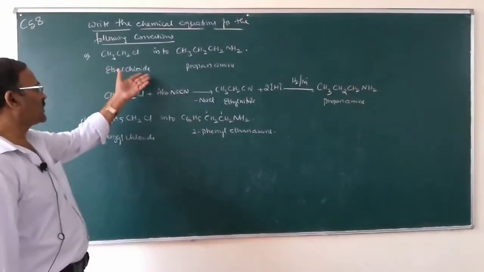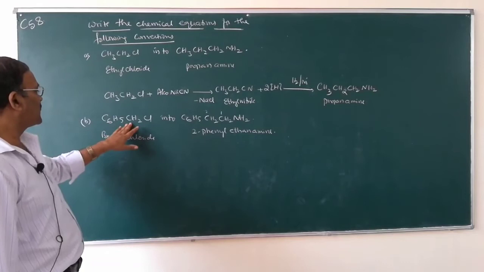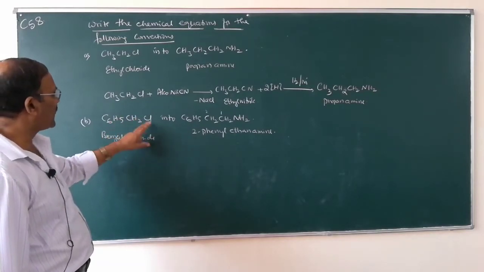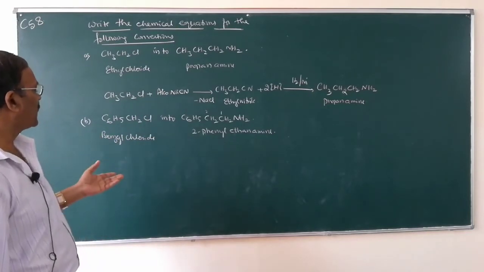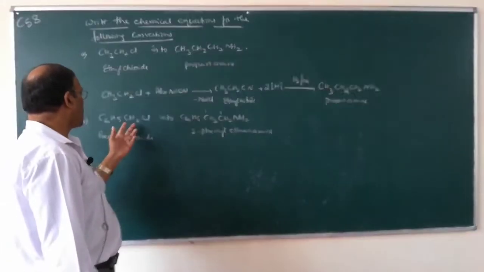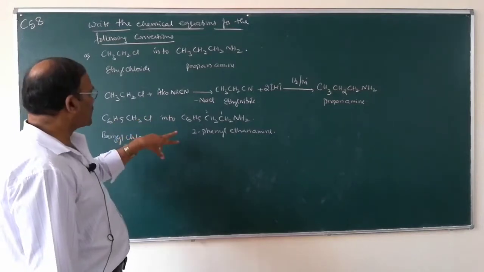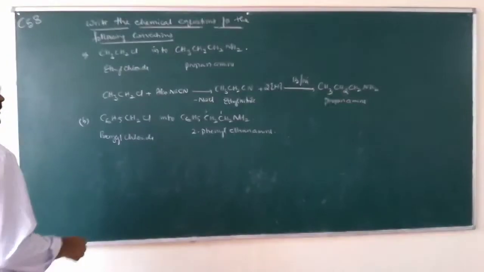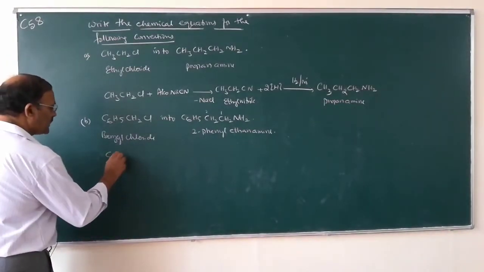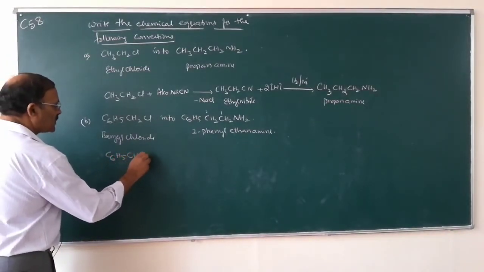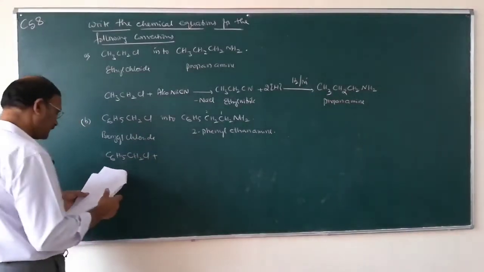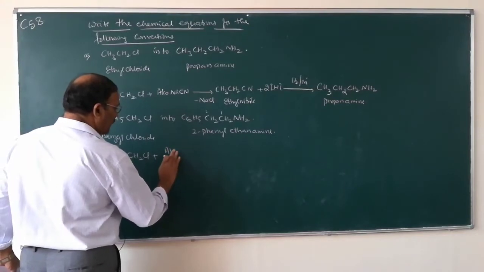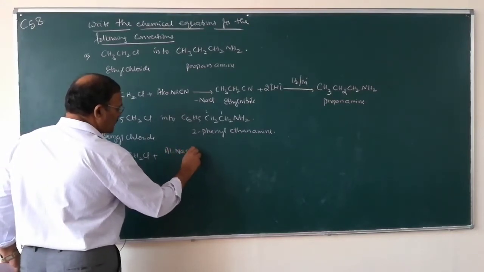This is also a similar reaction. Benzyl chloride should be converted into benzyl cyanide, or nitrile, and on reduction of the nitrile, you will get 2-phenylethanamine. So C6H5CH2Cl plus alcoholic sodium cyanide.